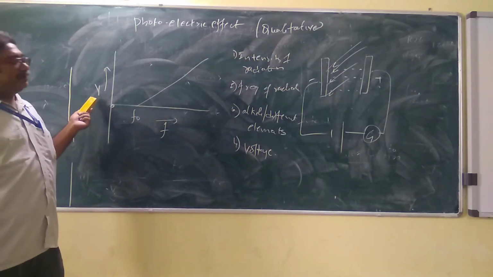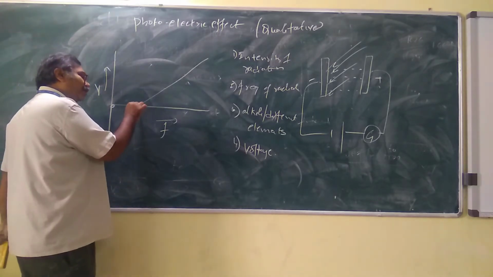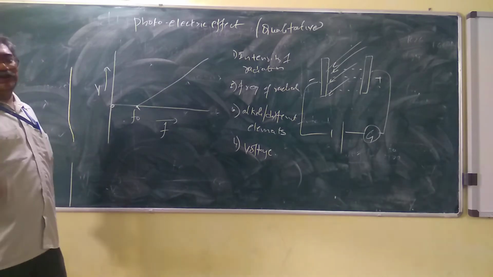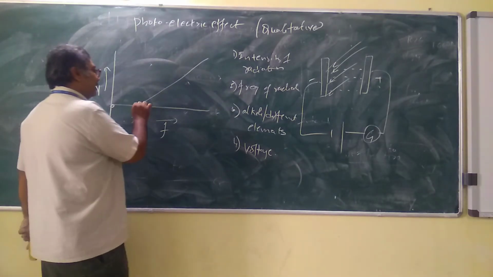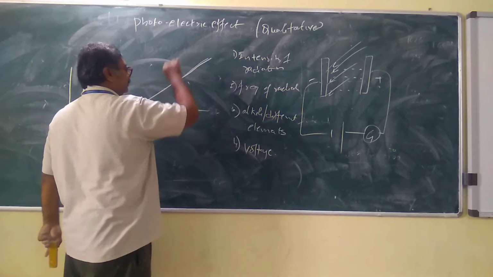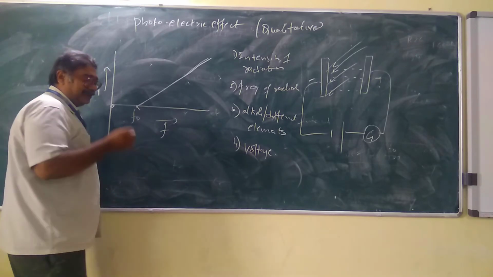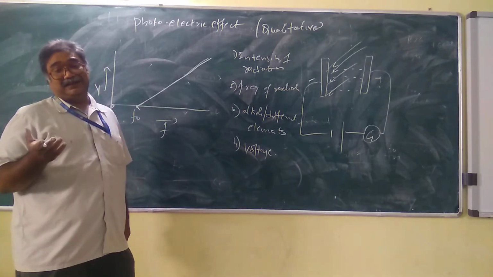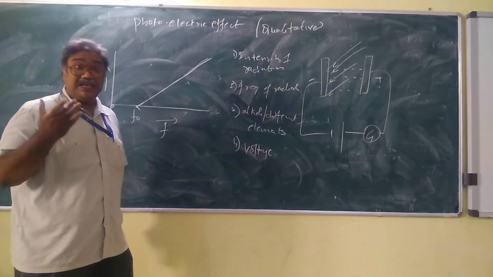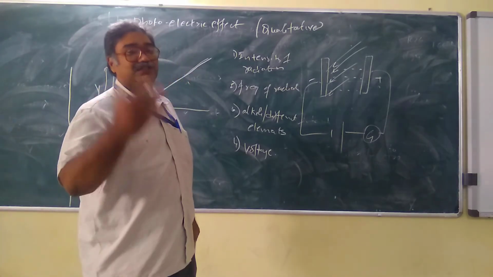So now what will we do? We will increase the frequency until, at some particular point of frequency, a fundamental point of frequency, what is happening? There is a sudden rise in current, and this is getting increased now. So this point F0, at which the current starts to increase, is the minimum frequency required to generate the photoelectrons.